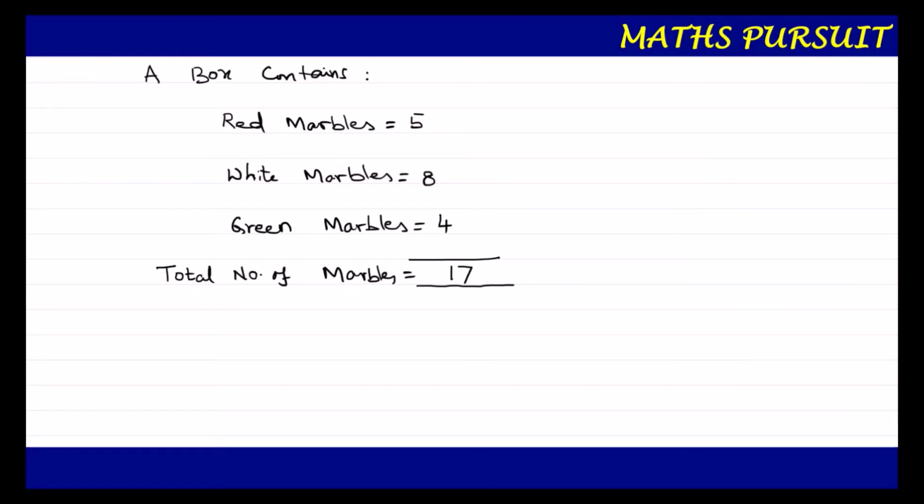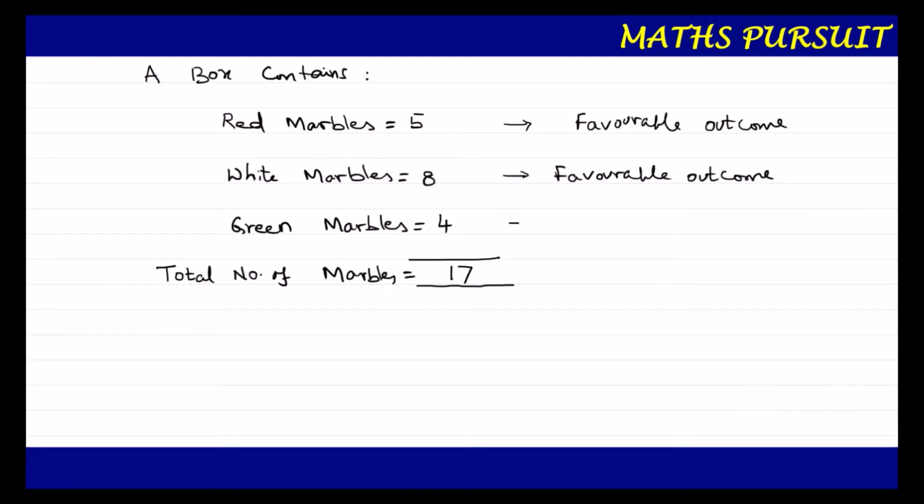Now guys, let us think that in case of red marbles, a person getting red marbles, or the favorable outcomes for red balls, is 5. So we can write this one is one of the favorable outcome. So we will utilize this if at all required. In case of white, 8 is the favorable outcome.